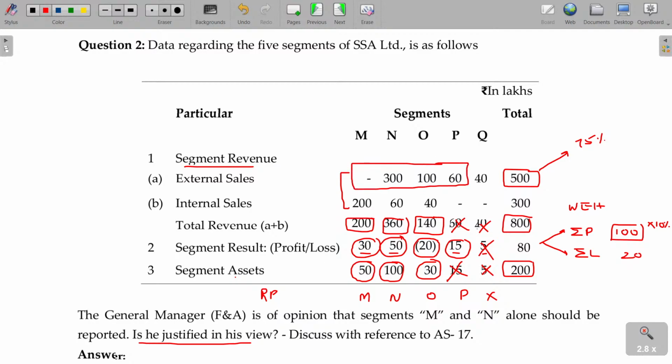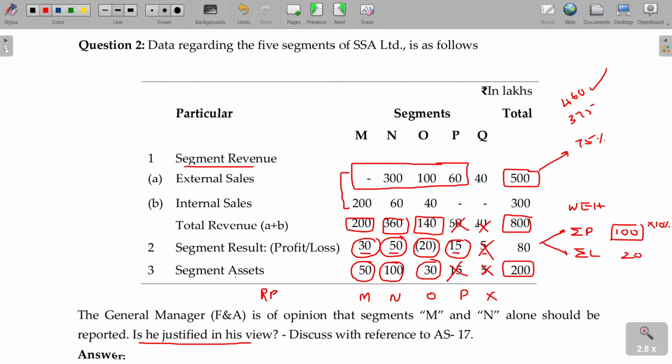These are the 4 reportable segments we have. 75% means 375. But if you total this, 460. So this condition is satisfied. The reportable segments' external sales only, if you sum that, that will be more than or equal to 75% of the total external sales. Then okay. If it is not so, then you have to again go for some more adjustments.